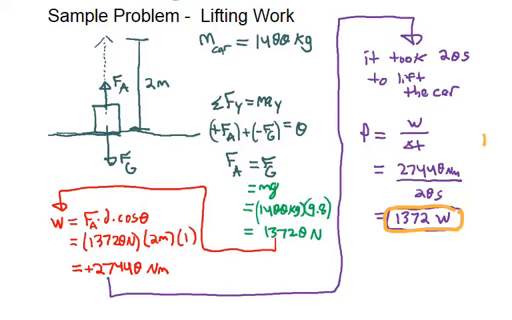Now let's say it only took 10 seconds. If it only took 10 seconds, our power would be 27,440, same amount of work, but now it's only out of 10 seconds. So 27,440 divided by 10, so this would be twice the power, 2,744 watts, if it was that fast. And so that's important to consider as you're looking at power. The time has a big impact.